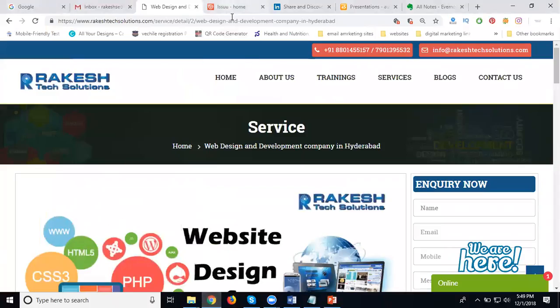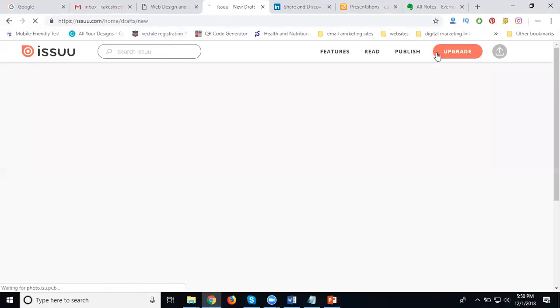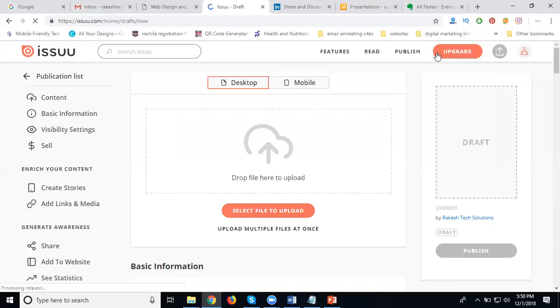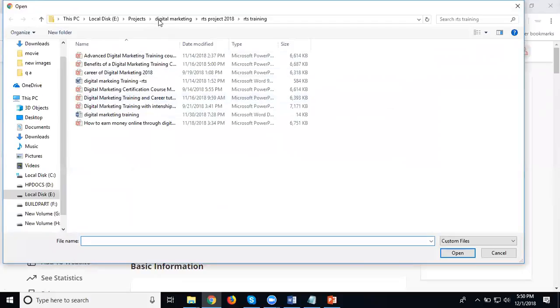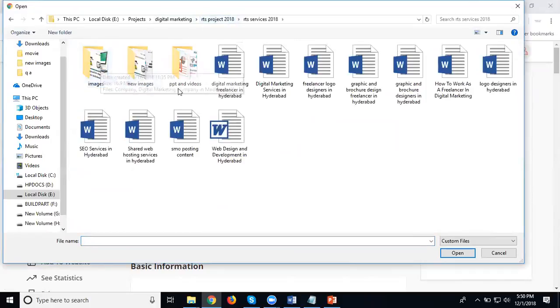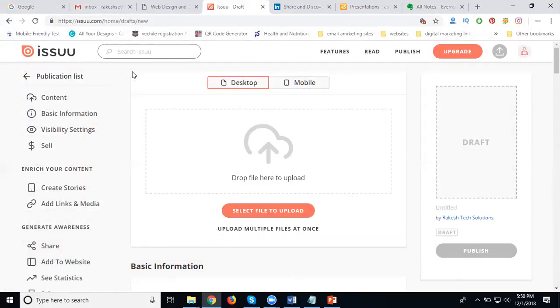Go to the Chrome browser. The option is called Issuu.com. Our option is upload. This article I am uploading in two ways. One is the PPT presentation, second is the PDF. Select your upload application. I'm taking services. Select your article.